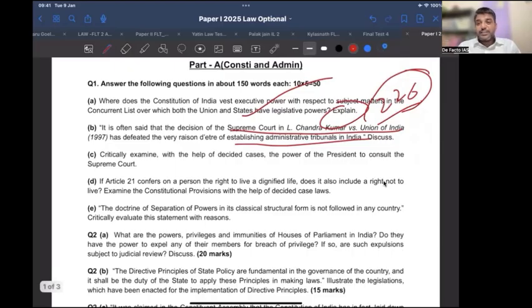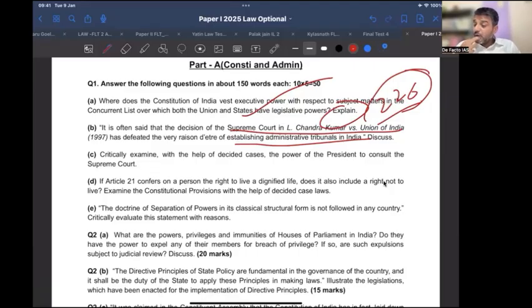Decided cases, power to consult the Supreme Court, right? I have asked a question: it is subject to misuse, how can it be misused? So a political question can be determined in that manner. Sometimes instead of going the way of appeal, you ask for an opinion which becomes binding. In an appeal, the Supreme Court may refuse to hear it, but in the case of asking for an opinion or advice, the Supreme Court will not refuse it. So that becomes a sort of backdoor access to the Supreme Court by the judges. So that basically is the criticism that has to be written.